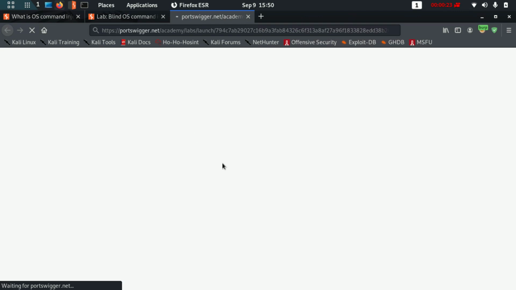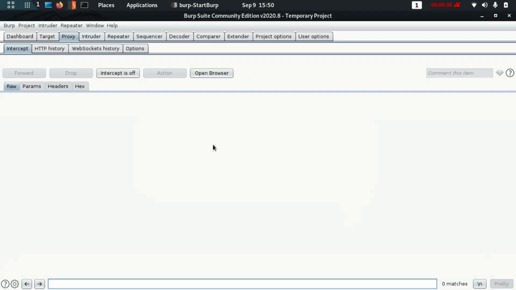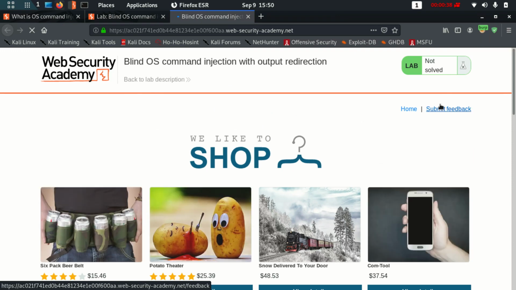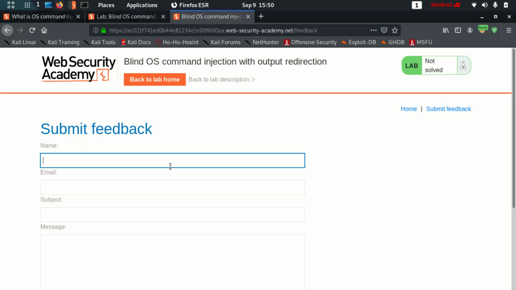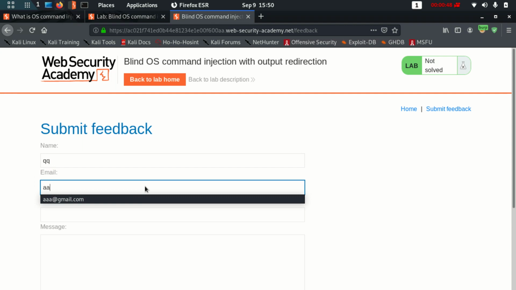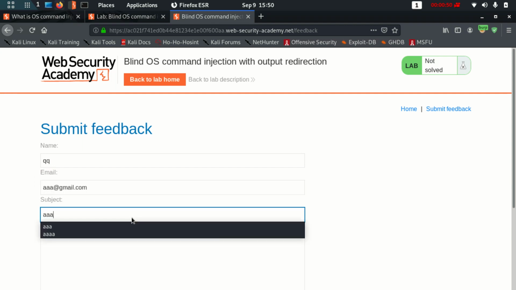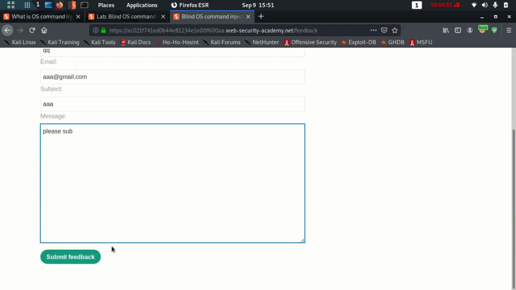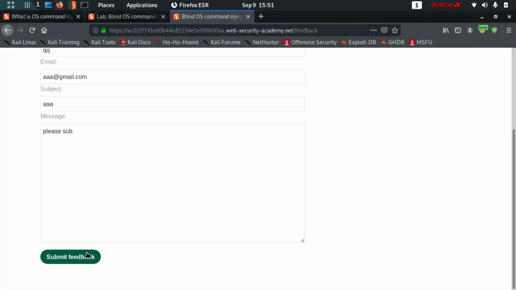So this is the lab. This is going to load in just a second. Make sure your Burp Suite is configured and ready to use. Now I need to find a point which could be vulnerable to OS command injection. So let me just put in some names, Lisa, and before sending this request I'll turn my interceptor on.